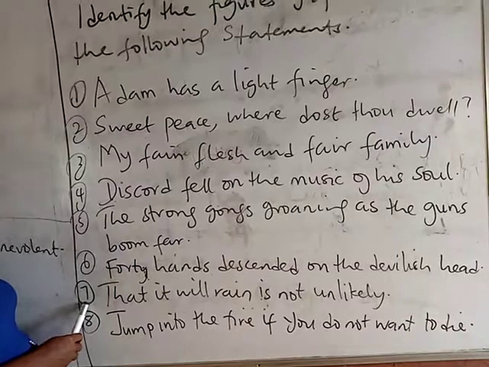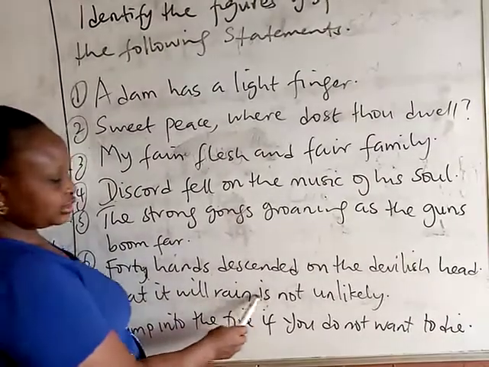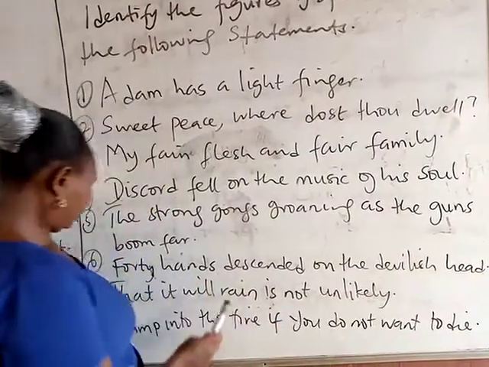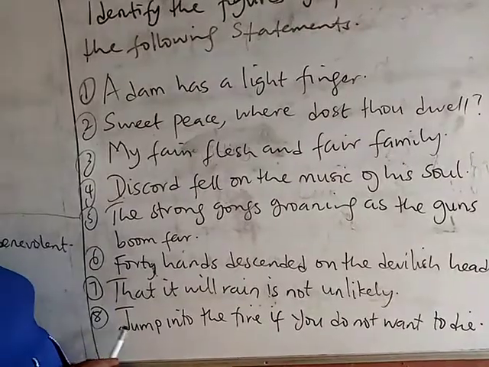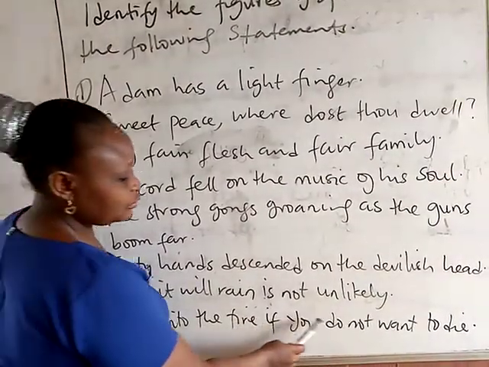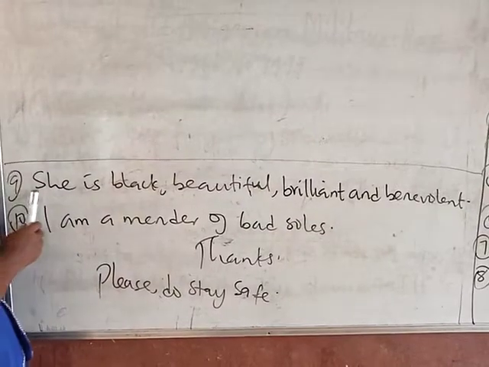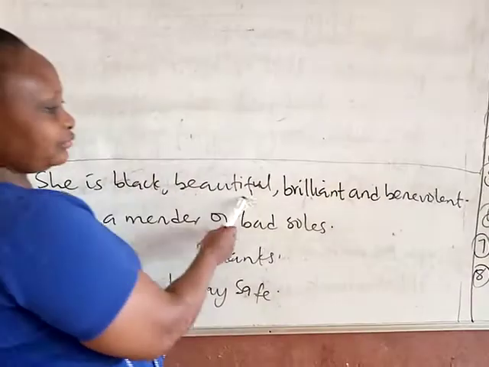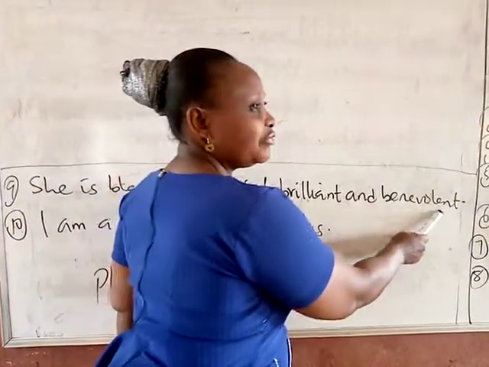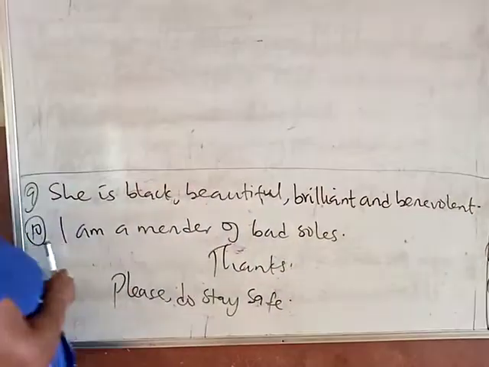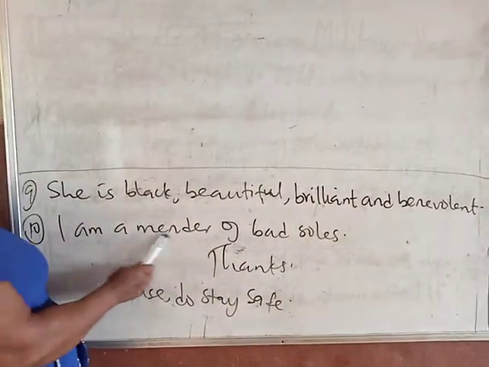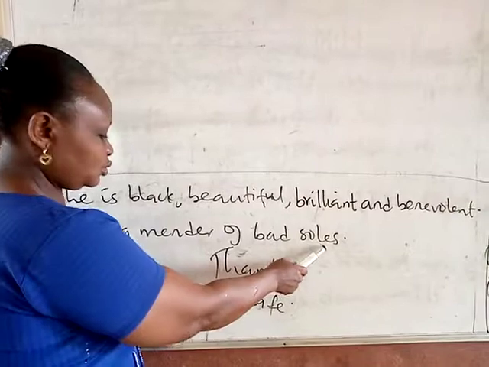Number 7, that it will rain is not unlikely. Number 8, jump into the fire if you do not want to die. Number 9, she is black, beautiful, brilliant, and benevolent. Number 10, I am a mender of bad souls.